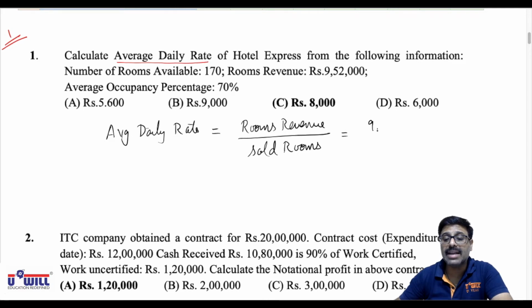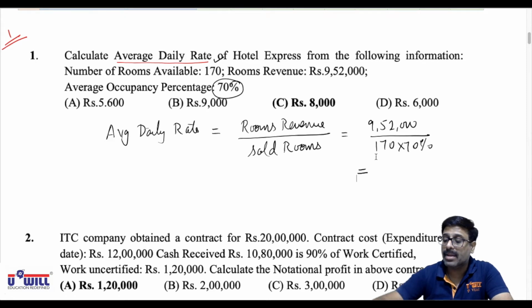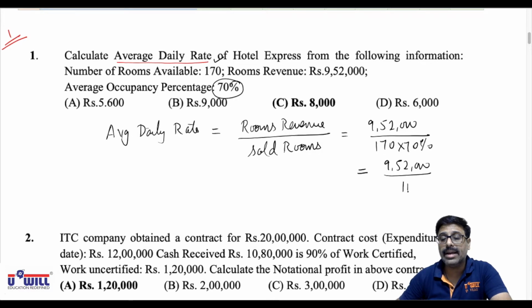Total room revenue is 9,52,000 and number of rooms sold will be, 170 rooms are available but only 70% are occupied. So 170's 70% rooms would be sold. First find 170's 70%, you'll get 119. So 9,52,000 divided by 119.